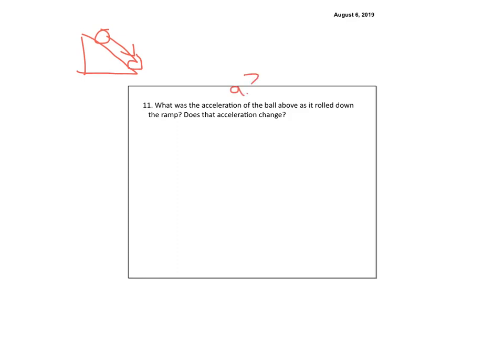I know it was, oh, I don't remember. Let's look at the second one at the bottom. All right, it's 3 meters per second, and it started at 0. And we know the time. I don't remember the time. Do you guys remember the time? How I forgot that, I don't know. We knew it took 0.6 seconds to get to the bottom, right? And we know that it's going at 3 meters per second when it gets to the bottom.